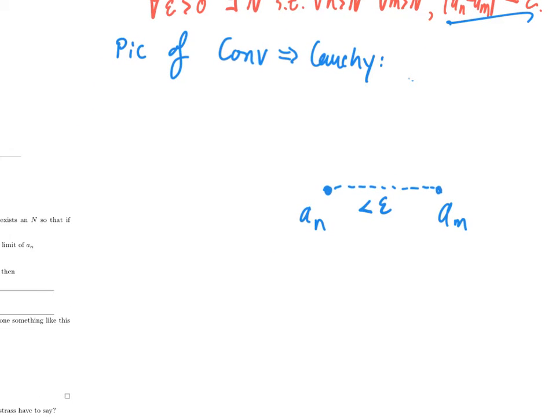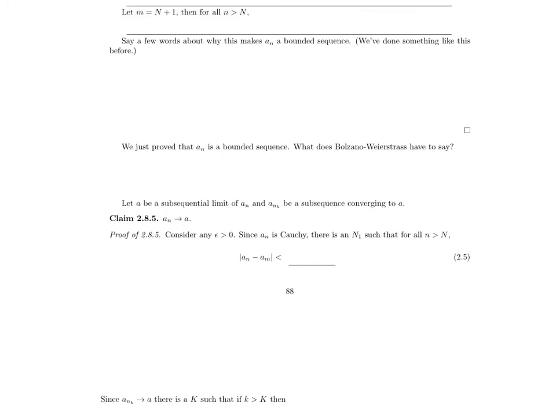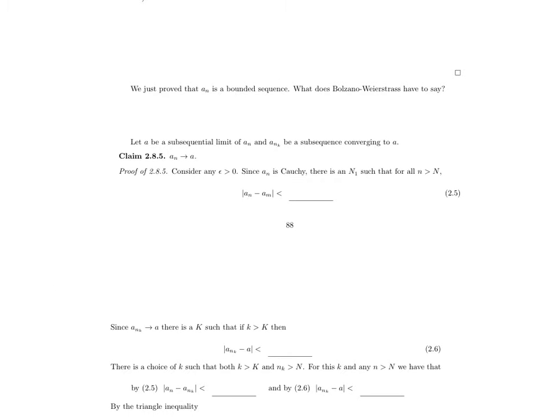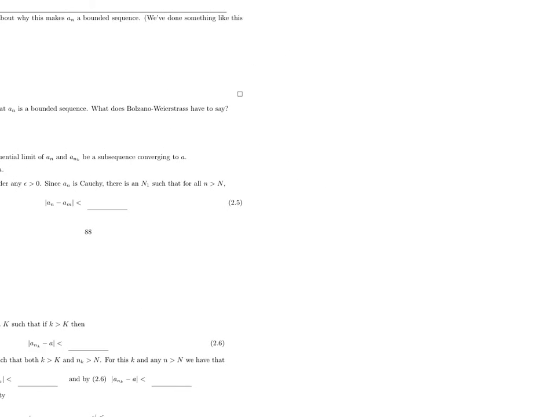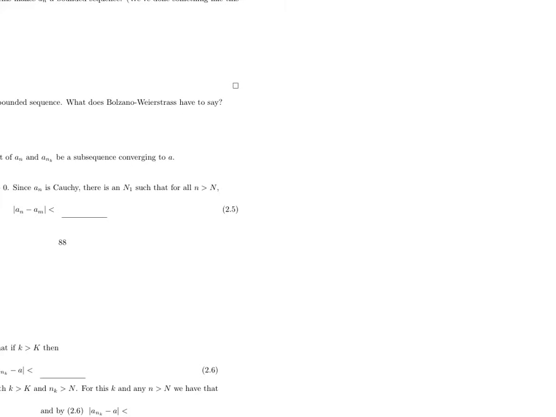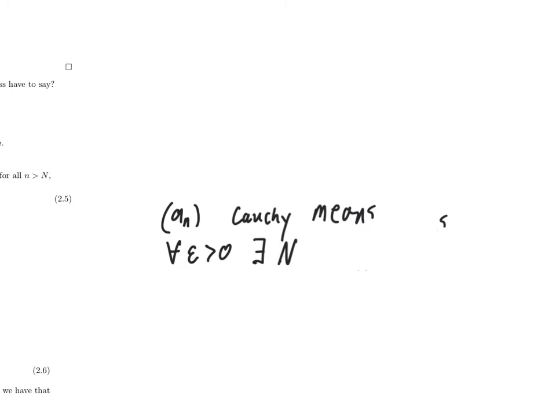Now I know that this sequence is convergent, so it has a limit. I'll call the limit a. As long as little n is big enough, then I can get this distance to be less than epsilon. This is just a scratch-work kind of thing, so I'm not going to tell you what that big N is, but that big N comes from the fact that a sub n converges to a. Similarly, if little m is bigger than big N, then this will be less than epsilon.